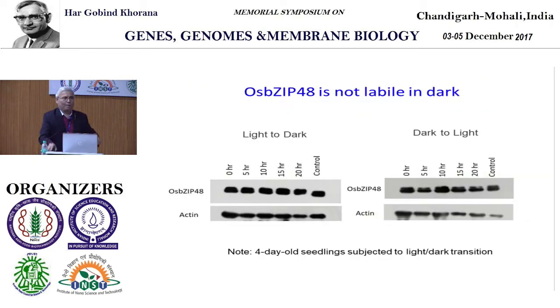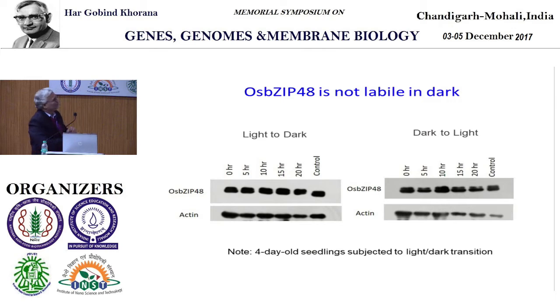Now, another question came, as I told you in the very beginning in the introductory slide, that this particular protein is actually degraded in dark and also is stable in light. That's why it's able to regulate photomorphogenesis. Question came, what happens to BZ48 in case of rice? Is it light stable or is it stable in dark or not? Now, here is an experiment which I think very clearly shows that this is a 4-day-old seedling grown in light or dark and then exposed to dark in this case and moved on to light for various hours. We did not find any change in its overall expression profile.